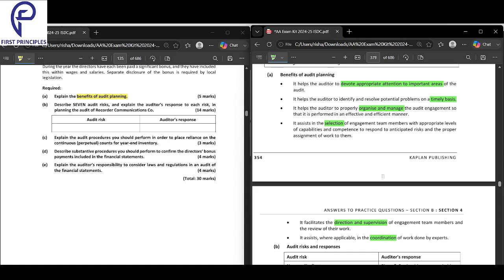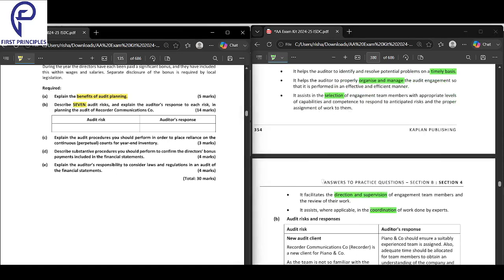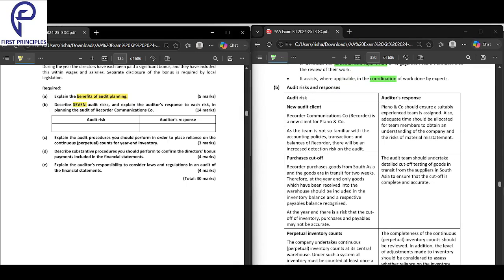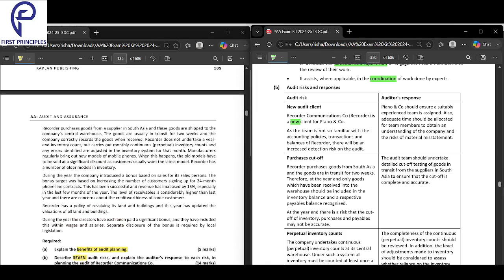Next, we'll look into describing seven audit risks. So now let's look into the audit risks here. What about the audit risks? The first audit risk here is that it is a new client. Let's look into this. What is the first risk? That it is a new client.